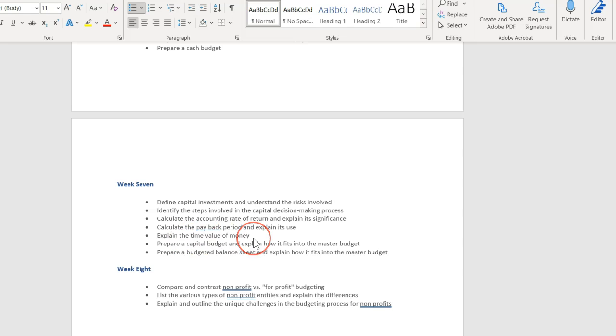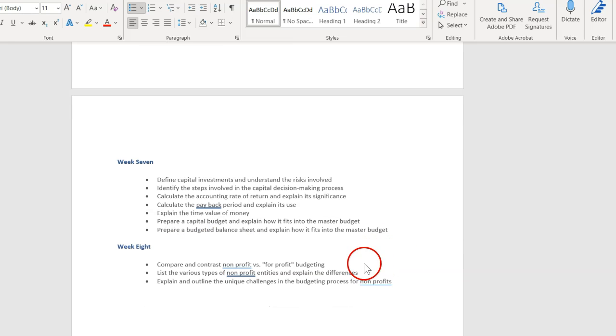Have a general understanding of the time value of money, just a general understanding of that. And then of course you will be preparing a capital budget and understand how it fits into the master budget. And then you will be preparing a budgeted balance sheet. So you want to understand basically how all these budgets fit together.